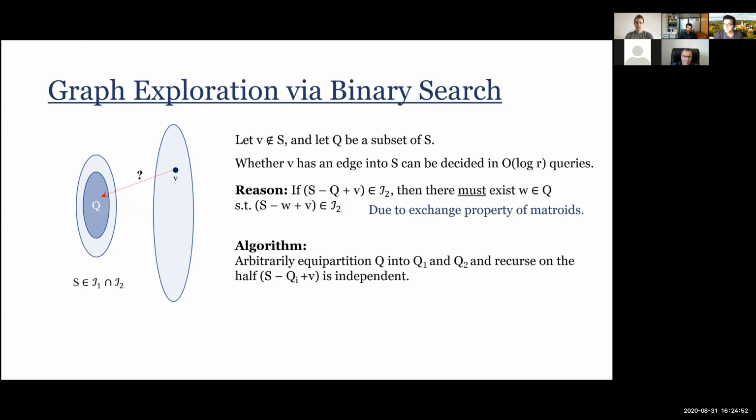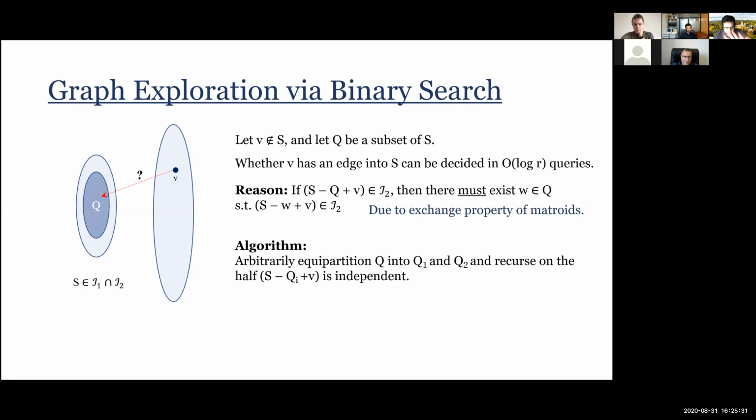So, the issue is, and I'll mention it again in the next slide, there is asymmetry here. I cannot do the same thing for a V in capital S and Q on the other side. Okay, and the reason is that thing would imply, is there a W in Q where adding W and deleting V is independent or not, and the same procedure of adding everything and asking if that is independent does not work. So that's the reason. There's an asymmetry here. This algorithm works only for edges that go into Q.